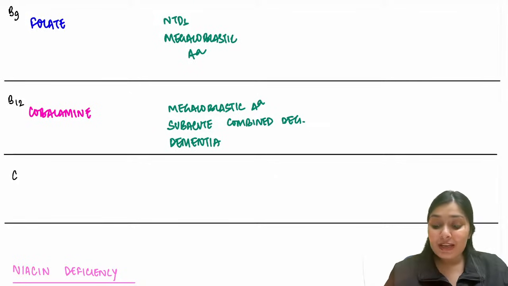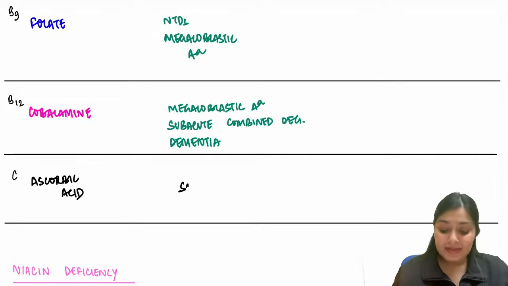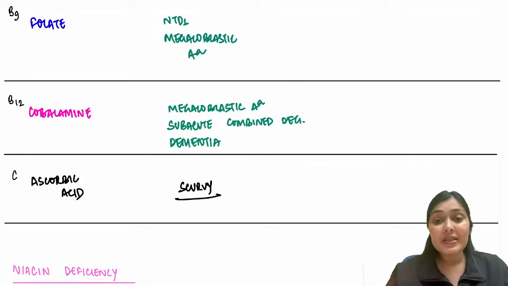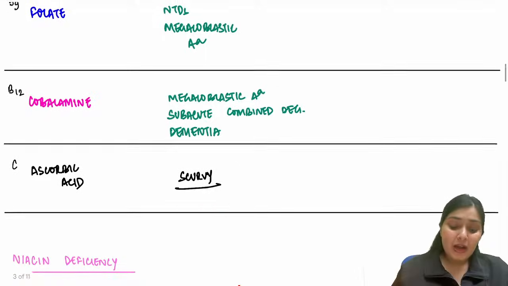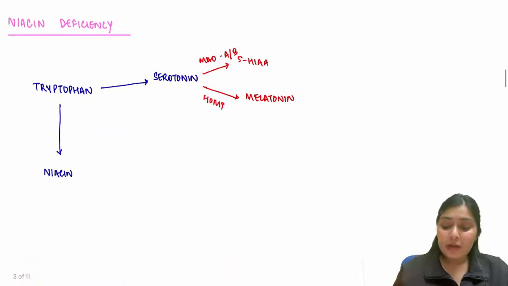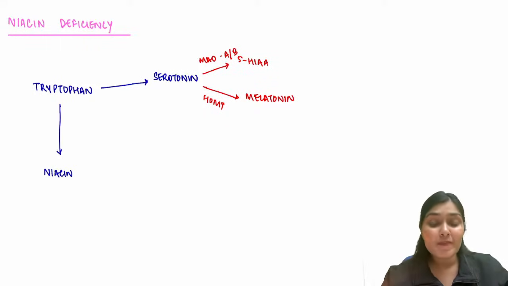Let's move to the next water soluble vitamin, that is vitamin C. We all know the name of vitamin C, ascorbic acid. And the deficiency of this ascorbic acid, vitamin C, causes scurvy. And you all know the features of scurvy: bleeding gums, you know the typical X-ray picture, you know everything about scurvy, right? So after this broad overview, I told you that we will discuss niacin in detail, because this can be a very short note in your exam.